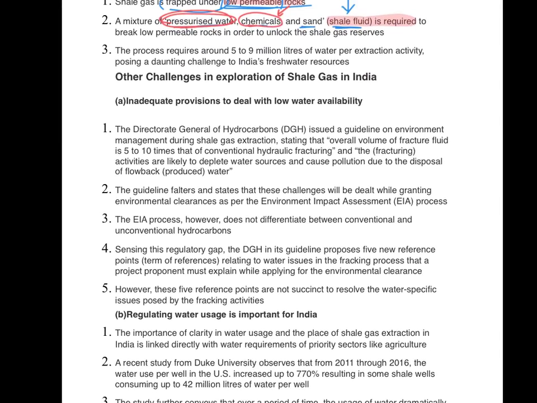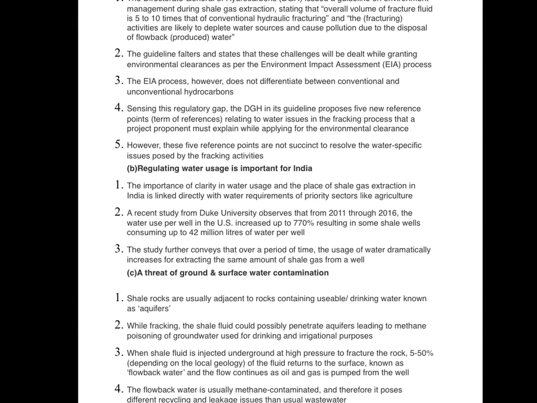Then coming to the other challenges in exploration, the first is inadequate provisions to deal with low water availability. So, India is already a water stressed nation. Exploring shale gas is a water intensive activity. So, you can get the idea of the problem now. Then, regulating water usage is important for India. This is the second problem.